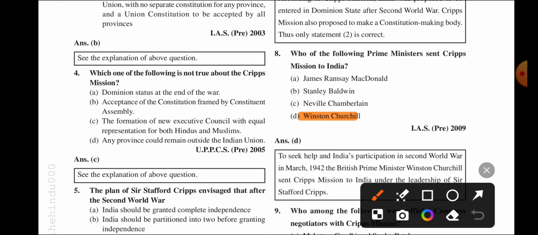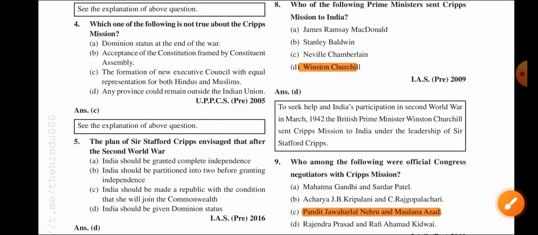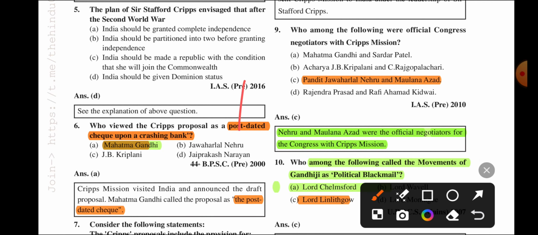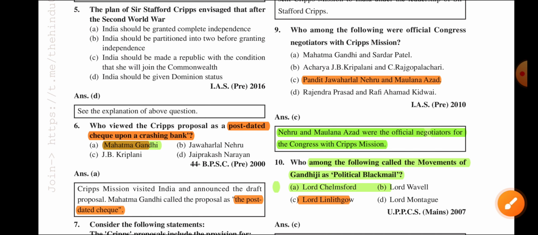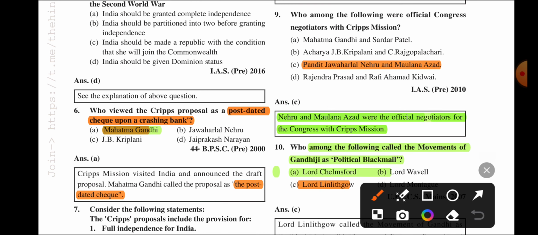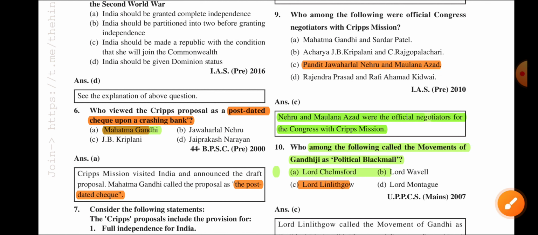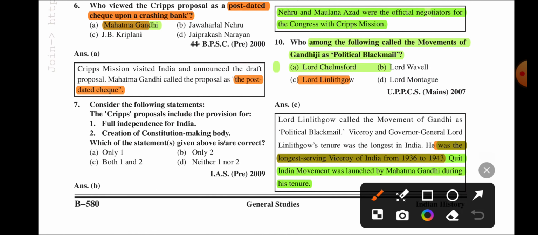Next question: which of the following prime ministers sent the Cripps Mission to India? Winston Churchill was the prime minister at that time, because from 1940 to 45 the prime minister of Britain was Winston Churchill, and the Cripps Mission came in 1942. Next question: who among the following were official Congress negotiators with the Cripps Mission? It was Nehru and Maulana Azad.